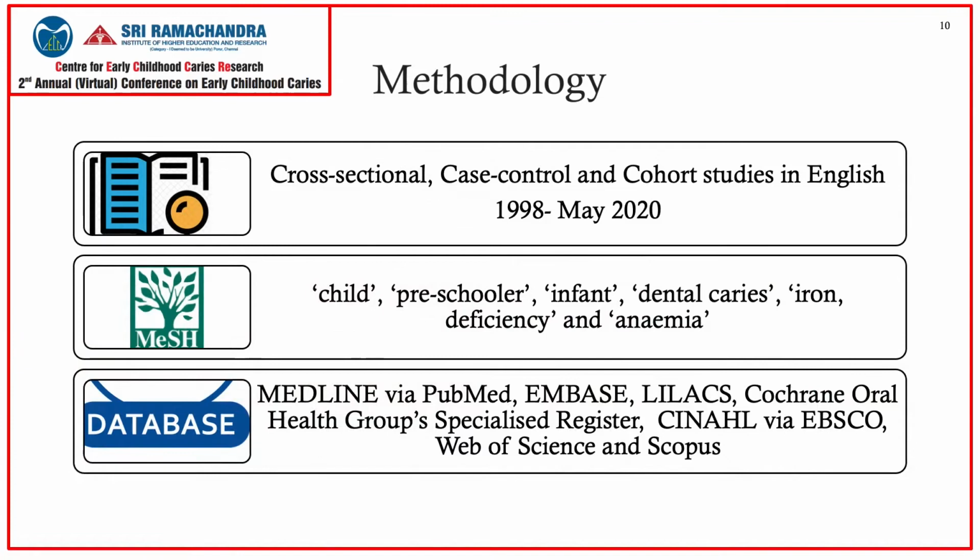This study included cross-sectional, case control, and cohort studies in English from 1998 up to May 2020. The MeSH terms used were child, preschooler, infant, dental caries, iron deficiency, and anemia. Search was done in Medline via PubMed, Embase, Lilacs, Cochrane, CINAHL, Web of Science, and Scopus.